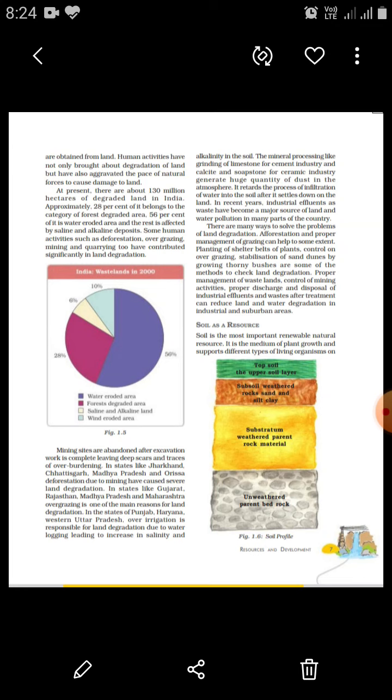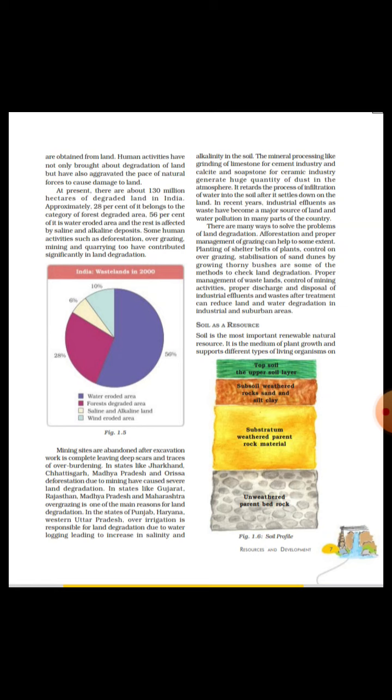Now, students, we all know that we live on the land. We have shared our land with our previous generation, or past generation. We are sharing with our present generation, and we will be sharing with our coming generation. And 95% of our basic needs which we need in our daily life we get from the land.